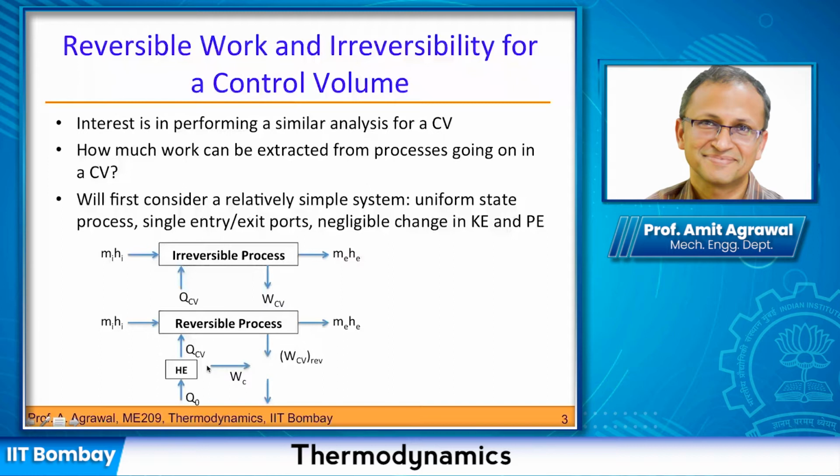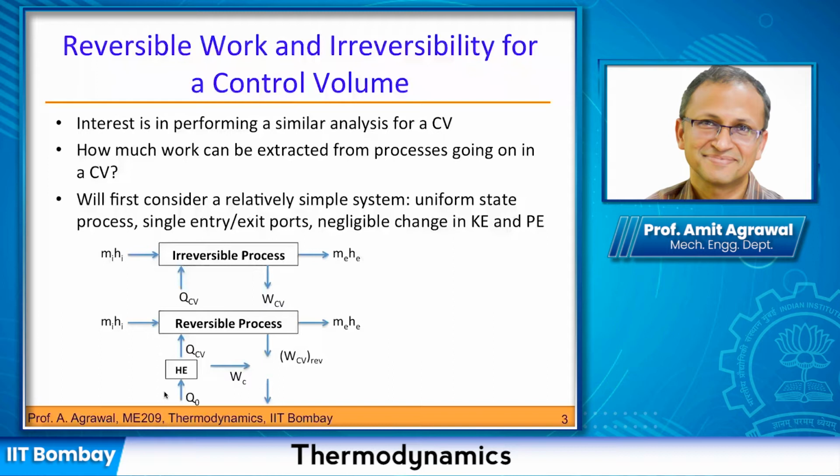Now we have to remember how I make all the processes reversible. Here the temperature of the environment is some T naught, and the temperature of the control volume is some T. They are not the same. So how do I connect? How do I bridge this? We need to make the temperature difference infinitesimal. Yeah, but these two things are given to me, no? My T is given and T naught is given.